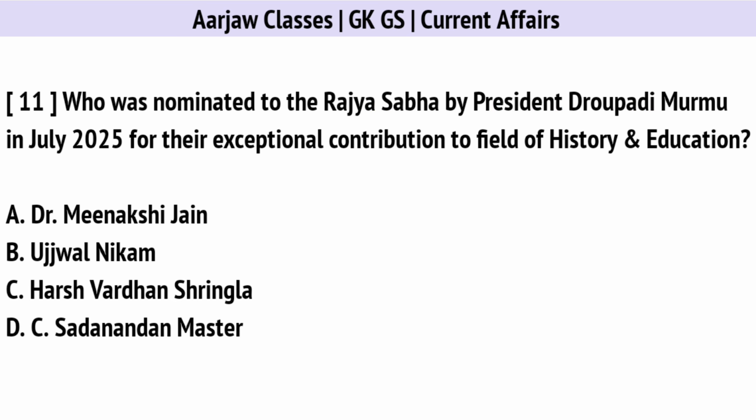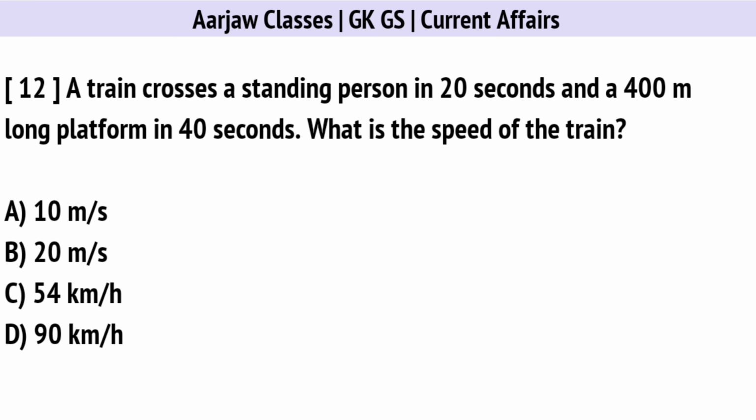Who was nominated to the Rajya Sabha by President Draupadi Murmu in July for their exceptional contribution to the field of history and education? Correct option is A. Dr. Meenakshi Jain. A train crosses a standing person in 20 seconds and a 400 meters long platform in 40 seconds. What is the speed of the train? Correct option is B. 20 meters per second.